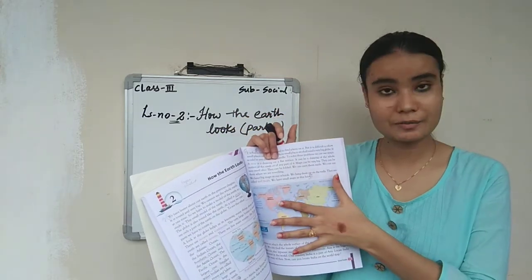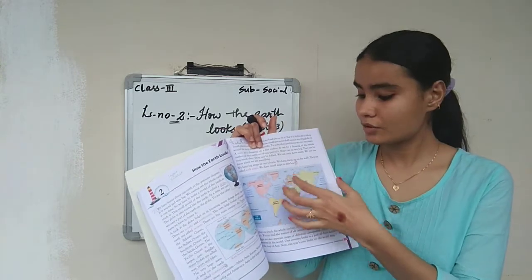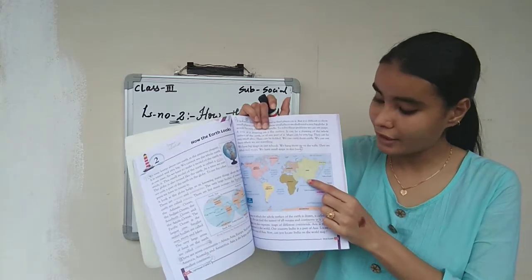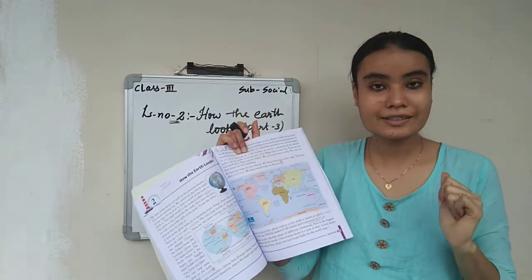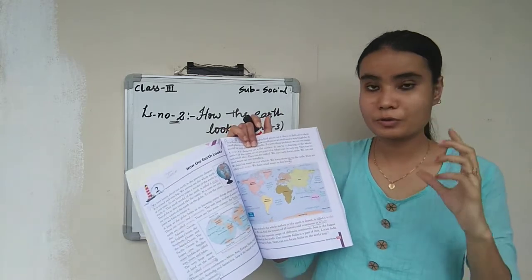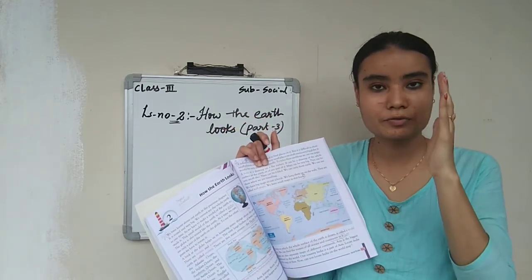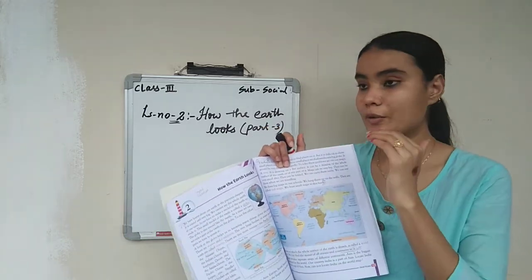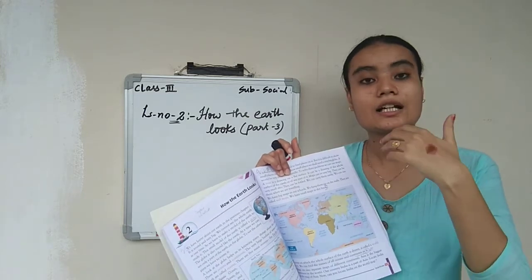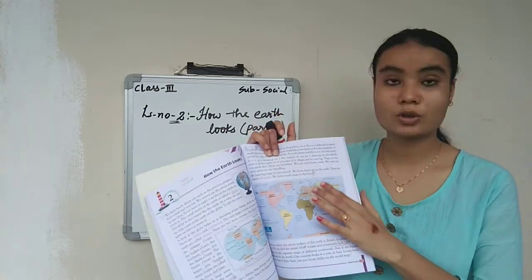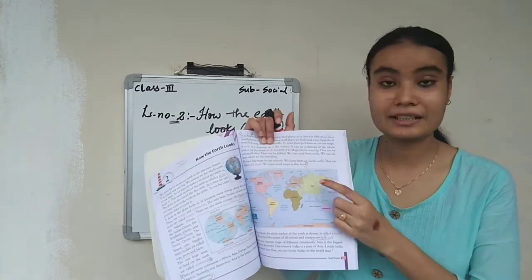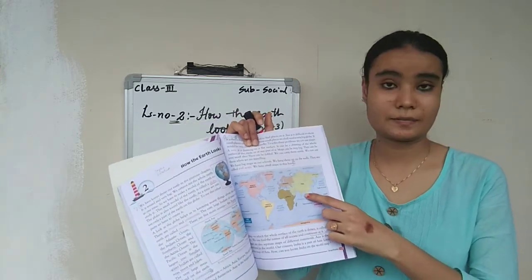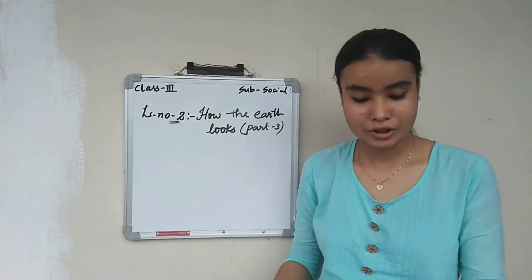This is a world map where they have given us the 7 continents. If you look at the 7 continents along with the countries, you can find India over here. Isn't it very easy? First you need to find which continent your country is in. If you have to find India and you know that India is in Asia, first find Asia. Where is Asia? Asia is here. Then easily you can find your country. Your country is India and India is over here. Okay? Yes. Now turn your page.